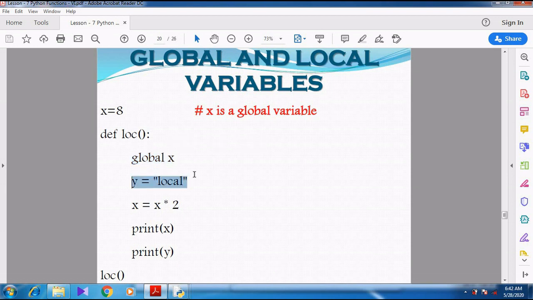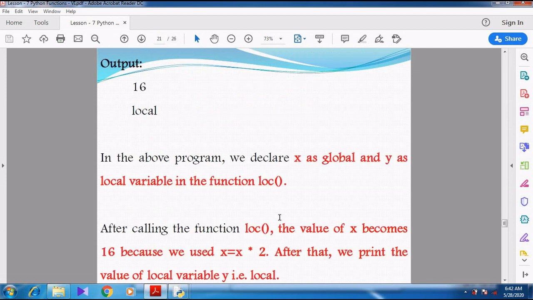Then y is equal to local. So what about y? X is a global variable, but y is a local variable. And then they are trying to print the x and then printing y. Then they are calling the function local. Right. So both the variables are used in the same program. Right.